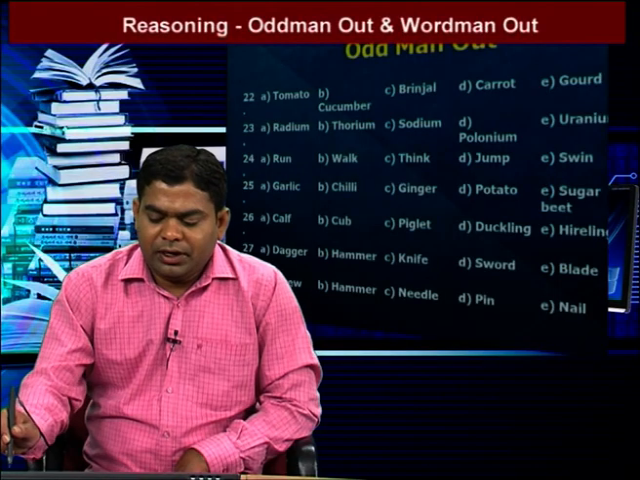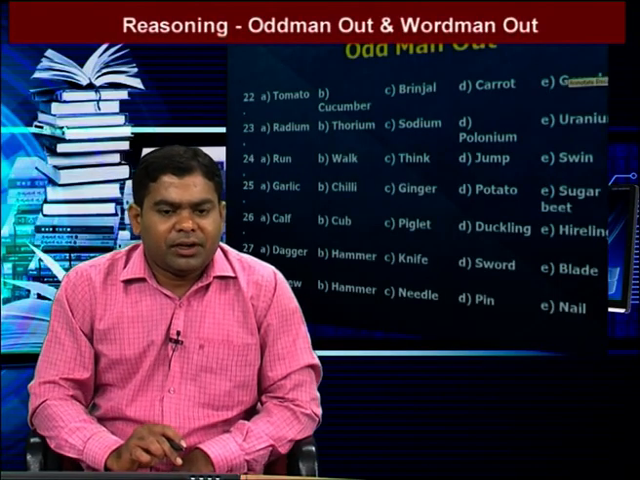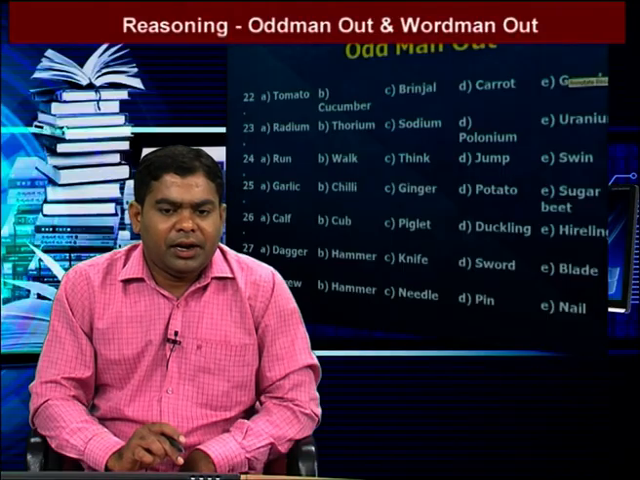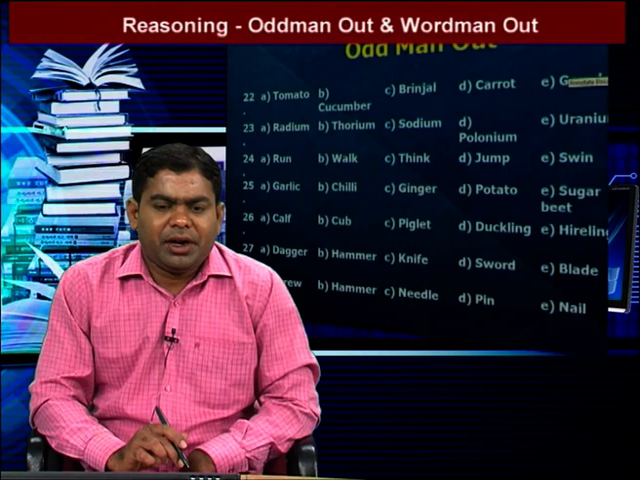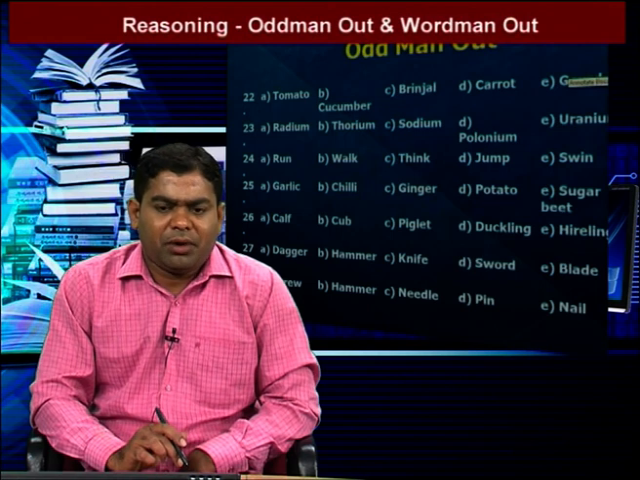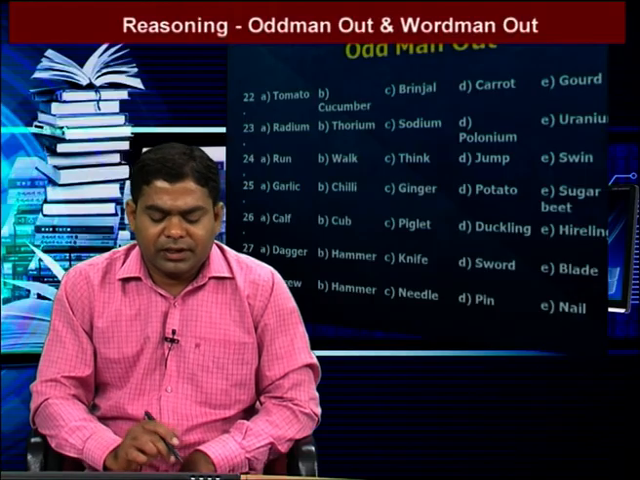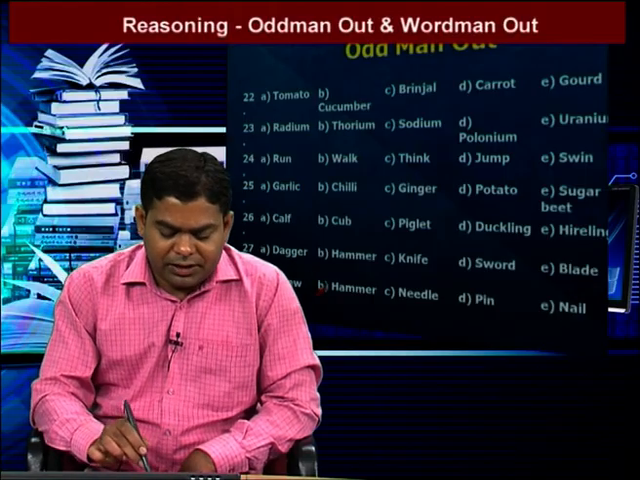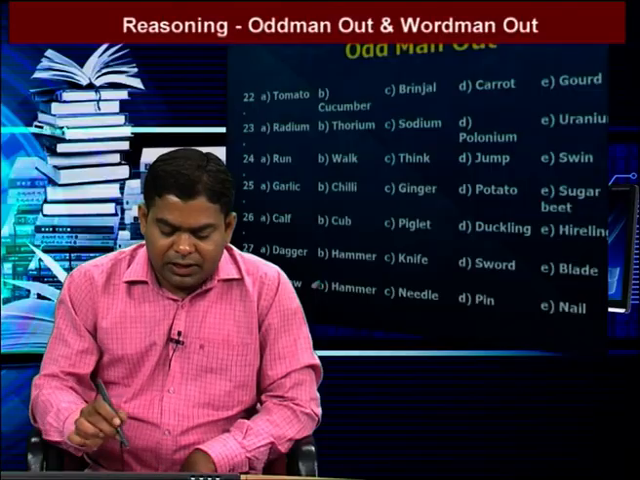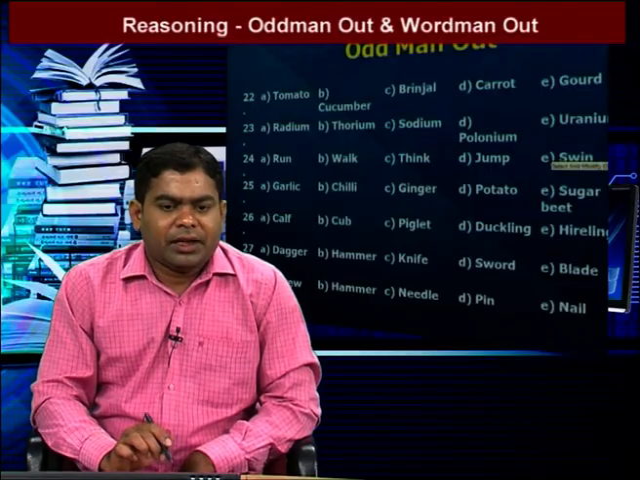Next one is screw, hammer, needle, pin, nail. So in the given 5 words, one is different. Here hammer is different because the remaining all end with a pointed end. Screw has a pointed end, pin has a pointed end, nail has a pointed end, needle also has a pointed end. So the answer is hammer. That means option B is our answer. So here we go to the next question.